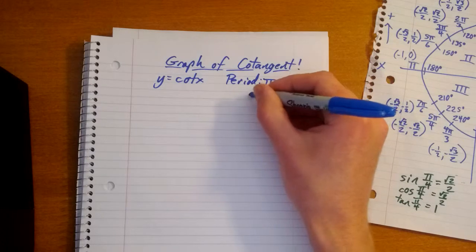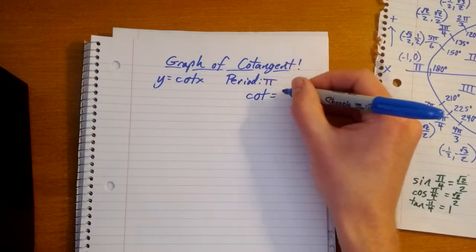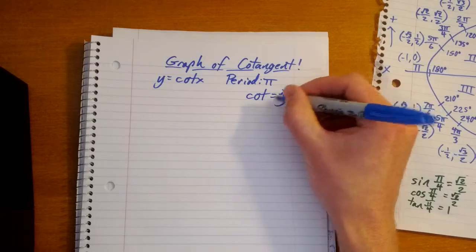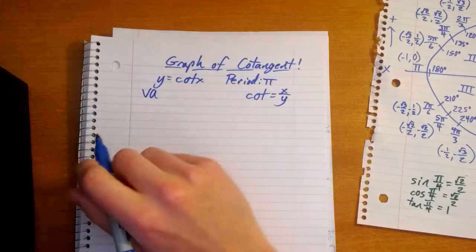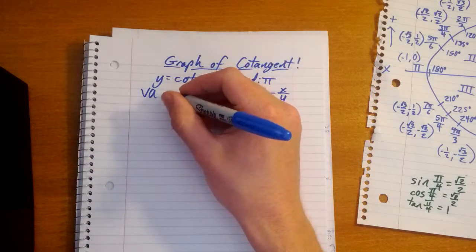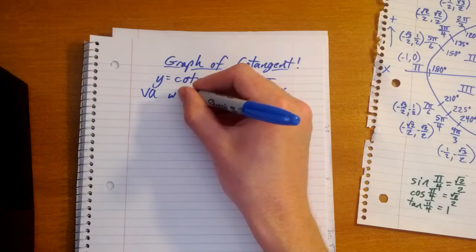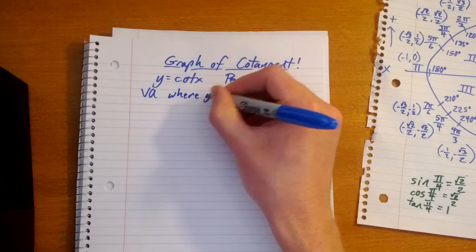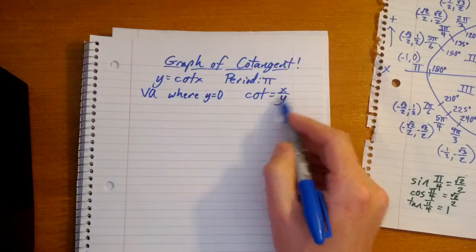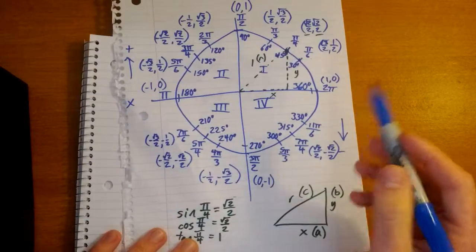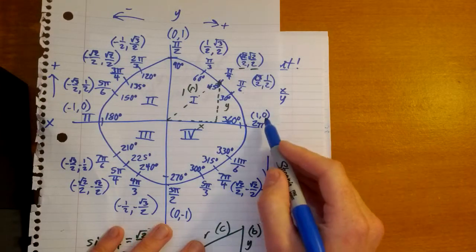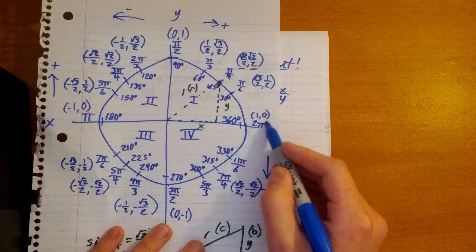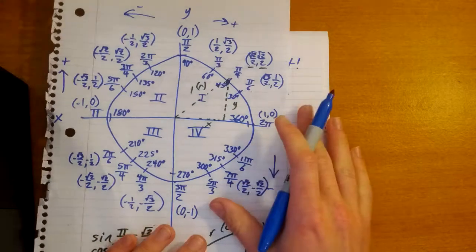So cotangent, if you can remember, is x over y, where tangent was y over x. So because of that, we will have vertical asymptotes, but they will be somewhere else. Vertical asymptotes where y equals 0. And that's because y is on the bottom. So if you divide anything by 0, it's undefined, you have nothing. So y equals 0 at 0 and 2 pi. So there will be a vertical asymptote at 0, 0.